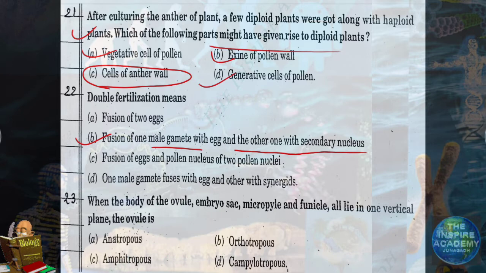Question number 23. When the body of the ovule, embryo sac, micropyle and funicle all lie in one vertical plane, the ovule is. Now say, what is the question? When the body of the ovule, embryo sac, micropyle and funicle all lie in one vertical plane, this type of ovule is called orthotropous ovule.